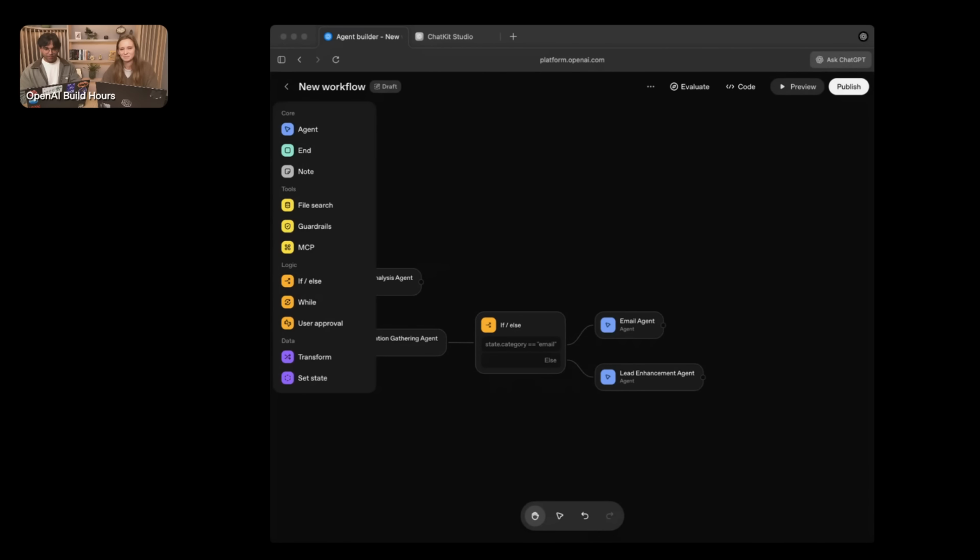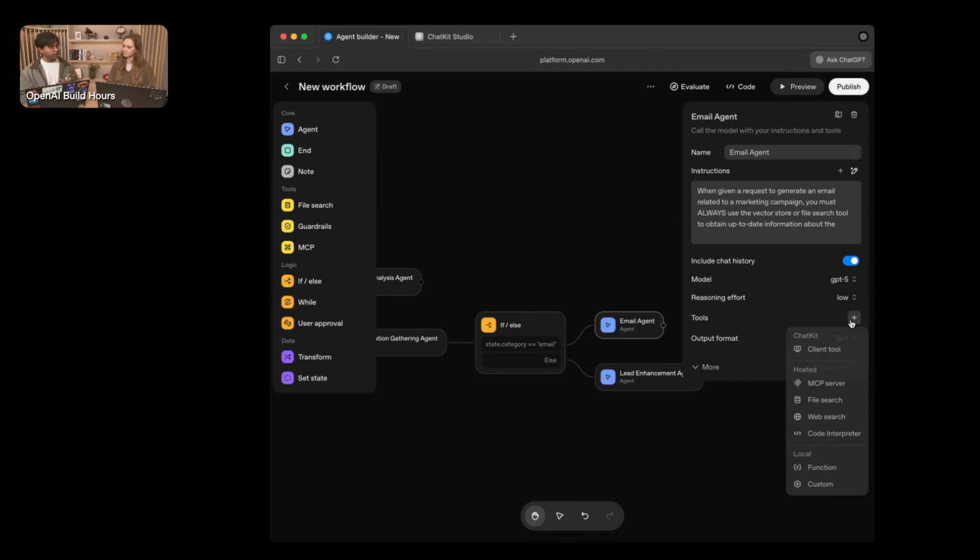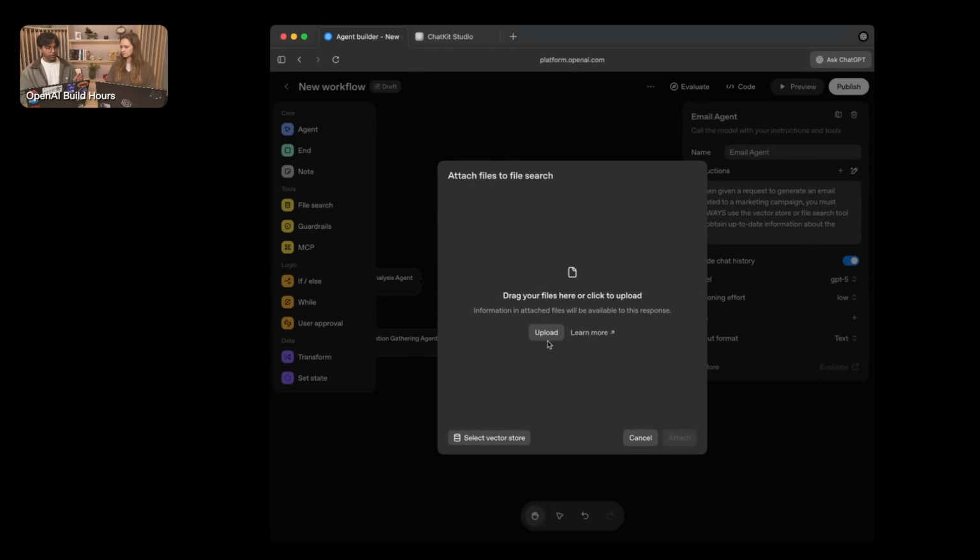Totally. What we'll do here is paste in a prompt for this email agent. But really the highlight for the email agent is that we're looking to generate emails that are not just from information from the query or from the internet, but we also want to upload files that might map to the way that we're actually thinking about building emails in general for our marketing campaigns. So what you may have in this case is something like PDFs that contain information on what the campaign is. Maybe you have other PDFs that contain information on how you should write emails. All of this is really useful information for the model in order to spec out what that email should actually look like. So what we'll do here is add a tool to actually go and search these files.